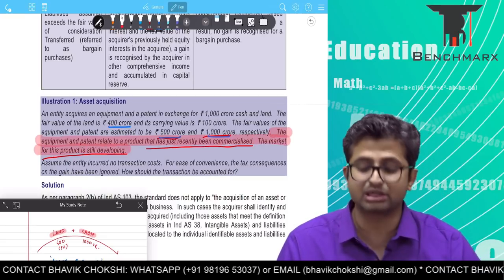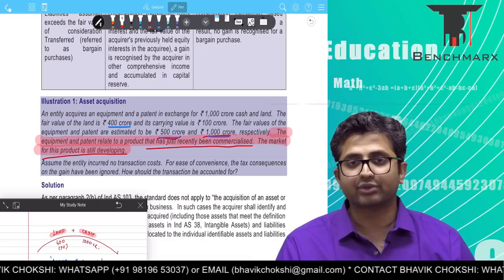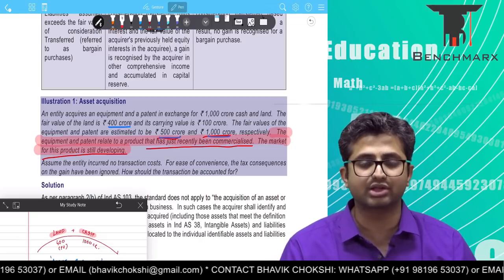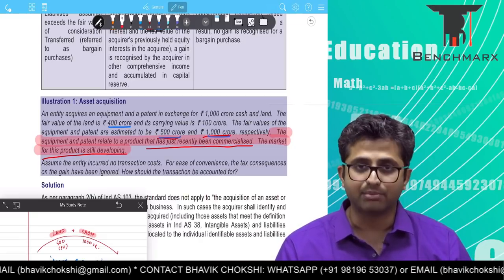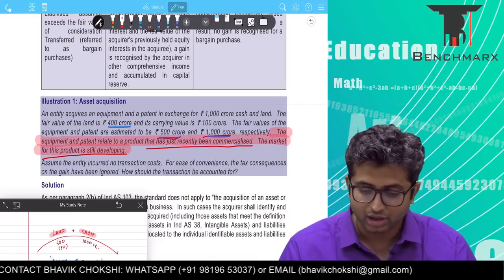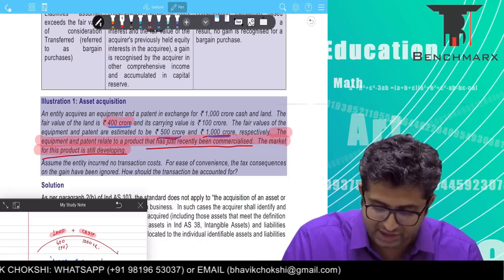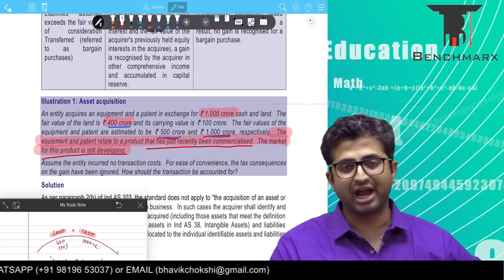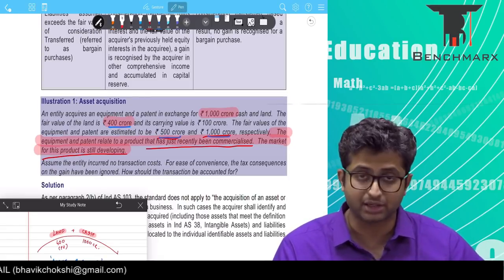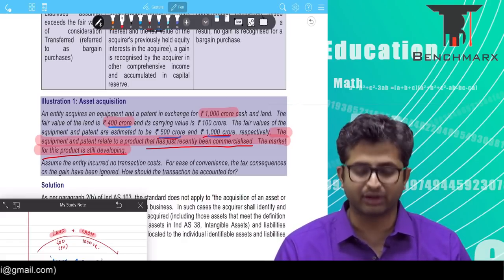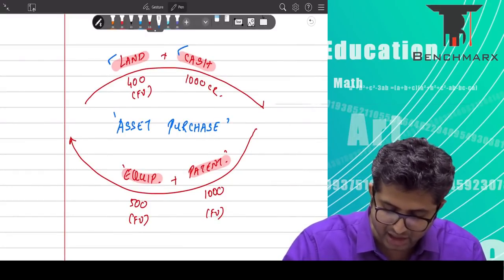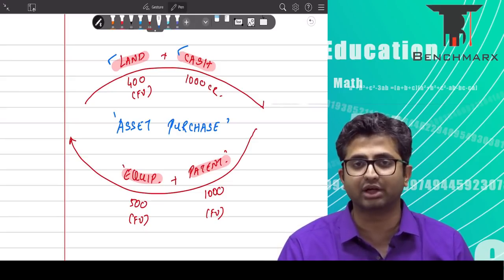The market for the product is still developing, which means finding a fair value of this patent and this equipment would be subject to a higher degree of ambiguity. Cash is absolutely certain. The fair value of land seems to be more reliable compared to the fair value of the equipment and the patent, because they pertain to a fairly new process. As a result, we would take the fair value of the land and the fair value of cash as the value of the transaction.